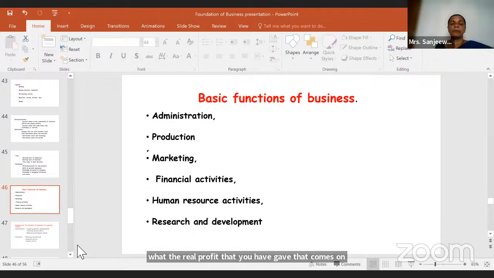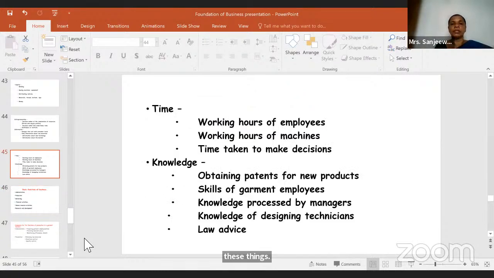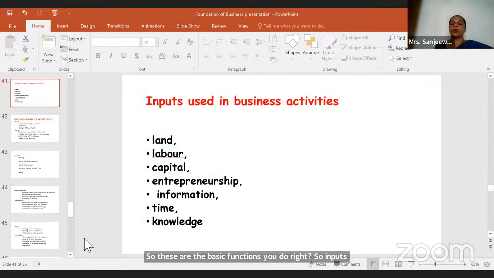Then you need to recruit employees, you need to promote them. So that comes under human resource activities. Then you need to know about competitors, what are their strategies and the situation of the market. So you need some research and development. So these are the basic functions, children. Think practically without trying to learn all these things by heart. Inputs are land, labor, capital, entrepreneurship, and with the basic functions, you convert those inputs into outputs, right?